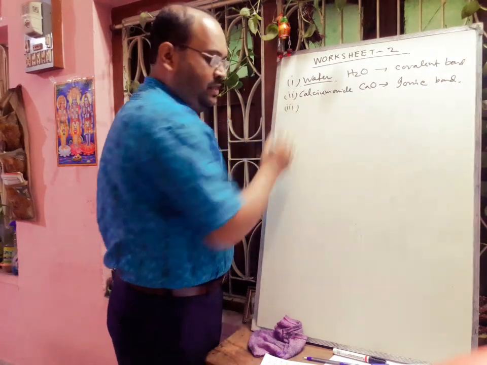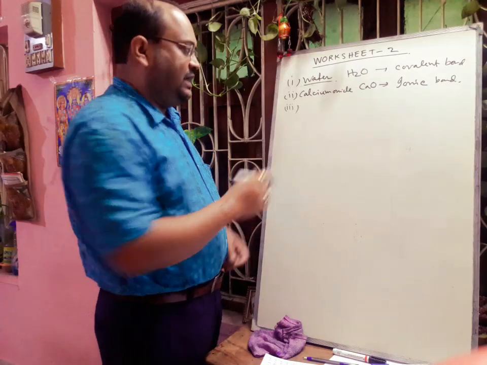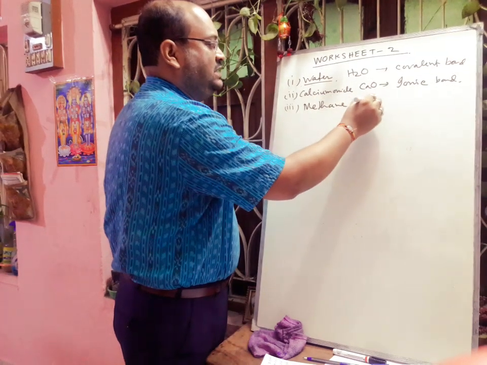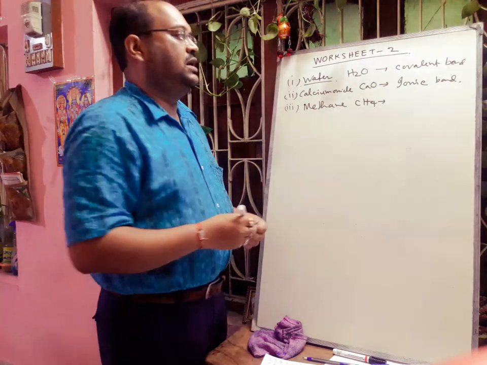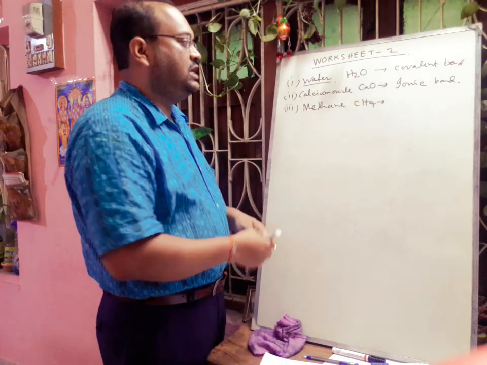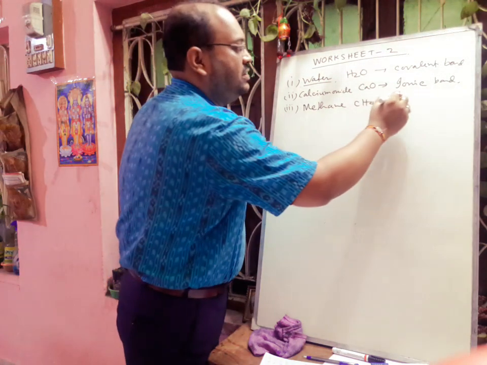Next 3. This is methane. Methane formula is CH4. Here the bonds are formed by sharing of electron. So the type of bond will be covalent bond.